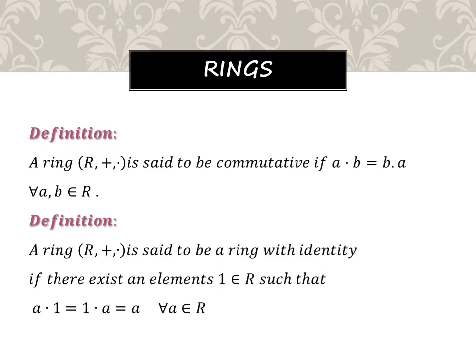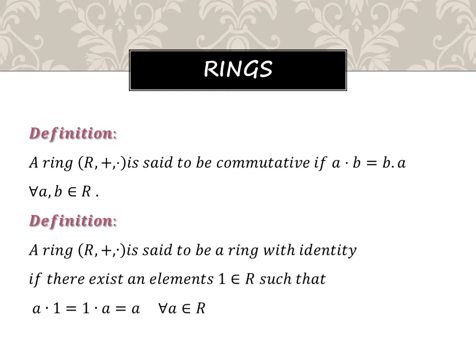And in this slide, we are going to discuss some definitions of rings. Now we are going to discuss what we mean by a commutative ring. A ring (R, +, ·) is said to be commutative if a·b = b·a for all a, b belonging to R.